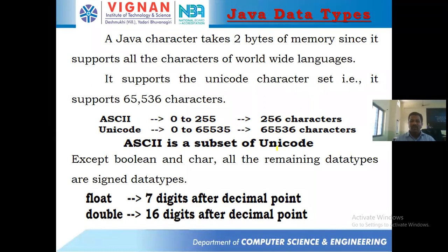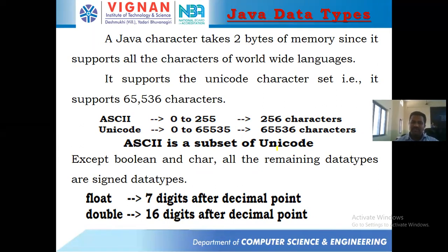Are you aware of ANSI, American Standard Code Information Interchange, and how it plays an important role? Are we aware of this? Response, students. Yes, sir. Right. So who had given this? Where did we get this from? Response, students. This is a very basic thing in C language. From where did we get this ASCII?